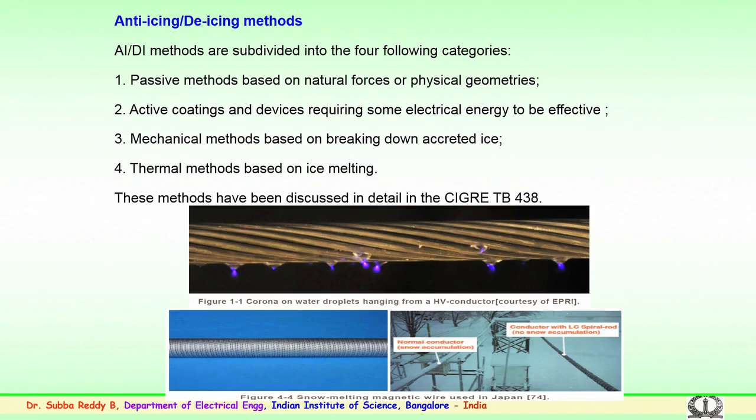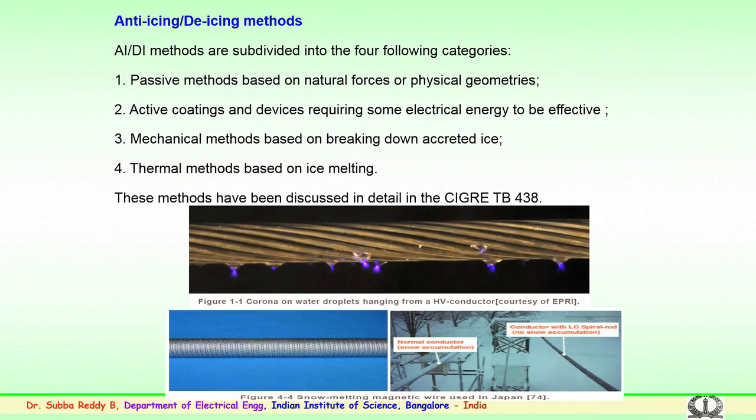The third is the mechanical methods. This is generally to see the formation of ice and the ice breaking down from the conductor or the insulator. The fourth is the thermal methods. Again here the temperature is being used; based on the temperature, the ice is melted on the conductors or the insulators.